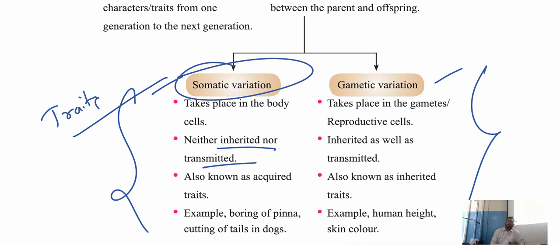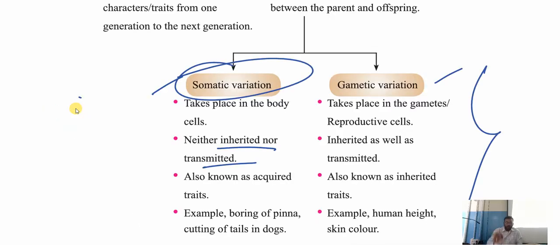Children, observe here. What is the meaning of this? I'll just give a small example to understand this concept. Okay, suppose there was a boy.